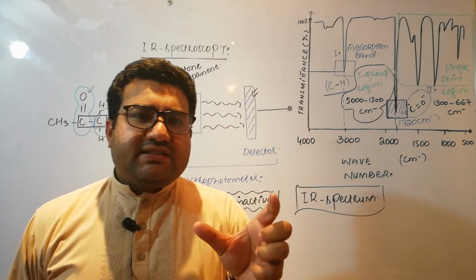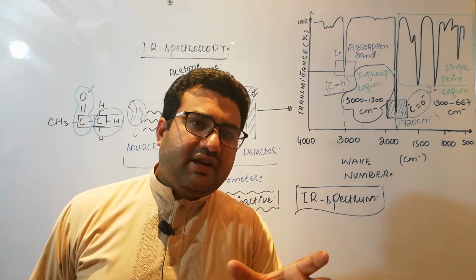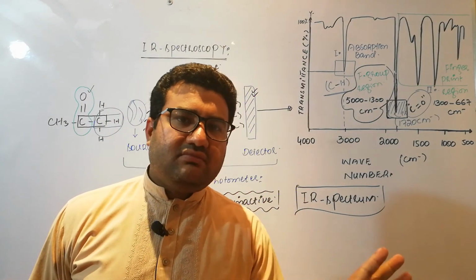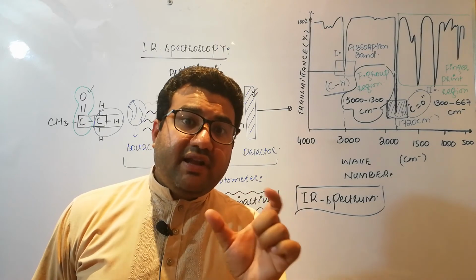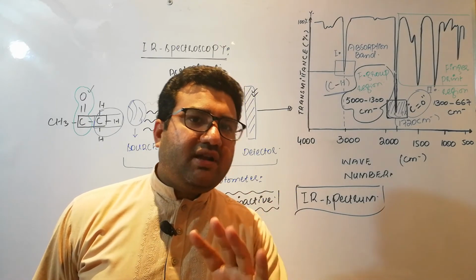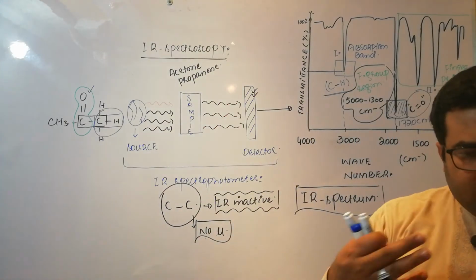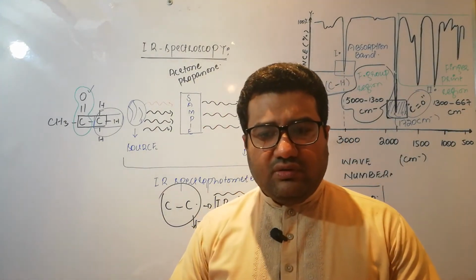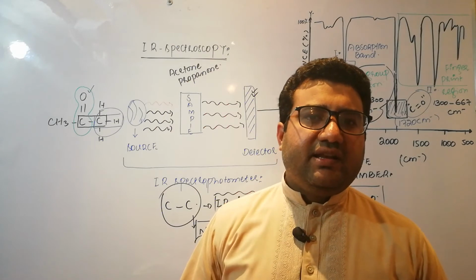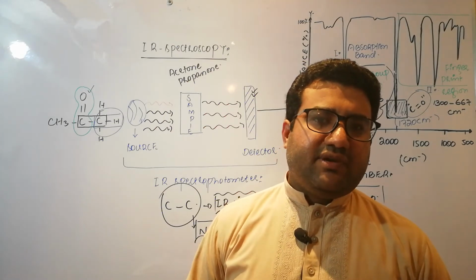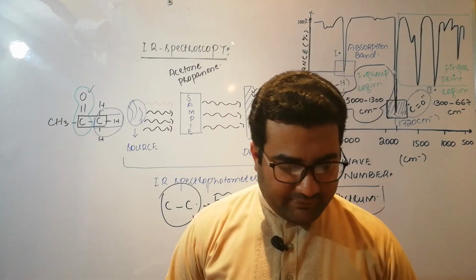If a bond is present between two hydrogen atoms, it is non-polar, no dipole moment, IR inactive. Carbon dioxide, no net dipole moment, IR inactive. So all those compounds that have no net dipole moment are IR inactive and they are not the subject matter of the IR spectroscopy.